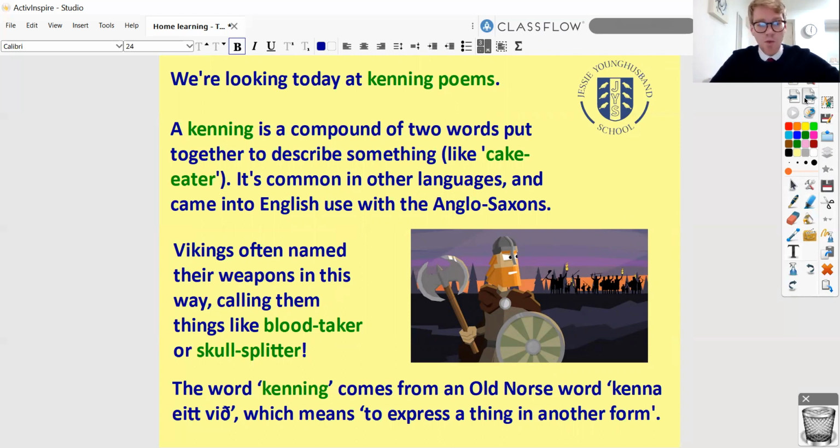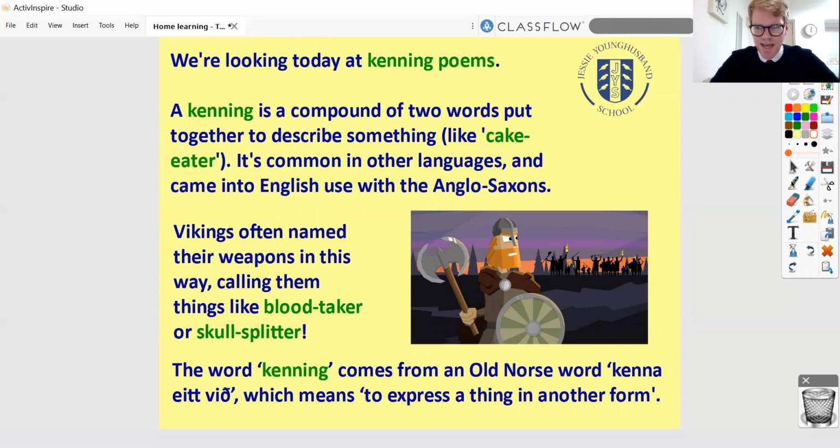Vikings often named their weapons using kennings, and they would call them really gruesome, horrible things like a blood taker or a skull splitter. So rather than just calling it an axe, they used a compound of two words stuck together. They'd call it a blood taker, and that is an example of a kenning. And that word kenning comes from an Old Norse word.